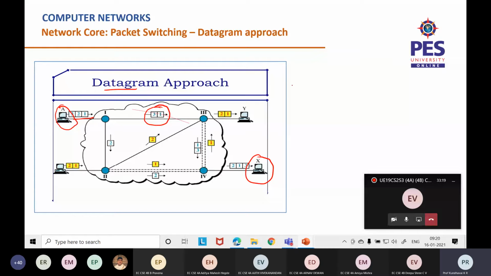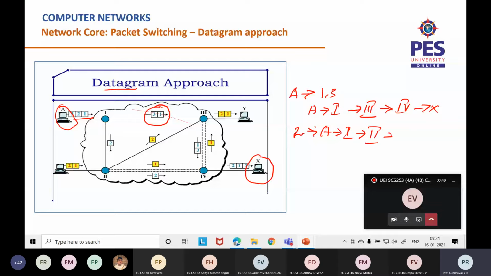Packets 1 and 3 from A travel via 1, 1 to 3, 3 to 4, and 4 to X, the receiver. Whereas the second packet travels from A to 1, 1 to 2, 2 to 4, and to X.